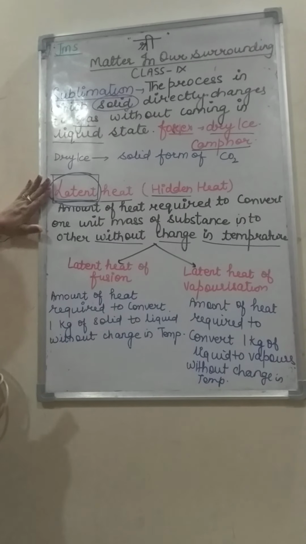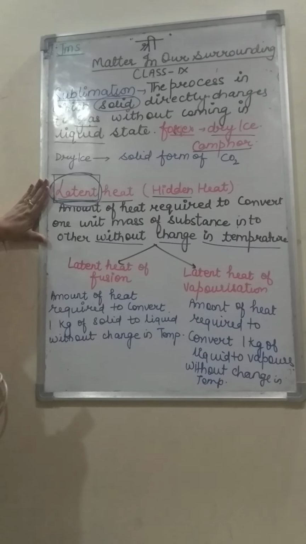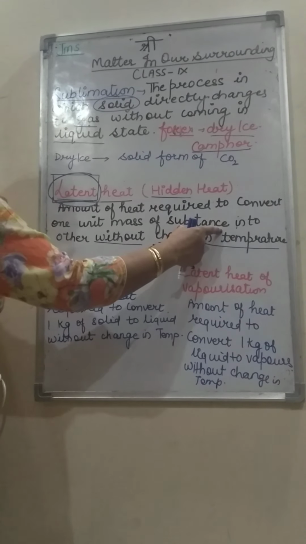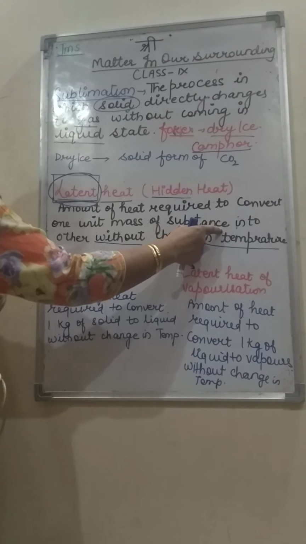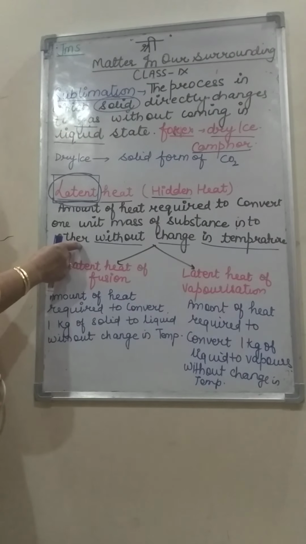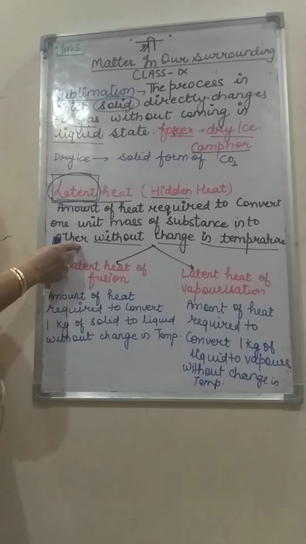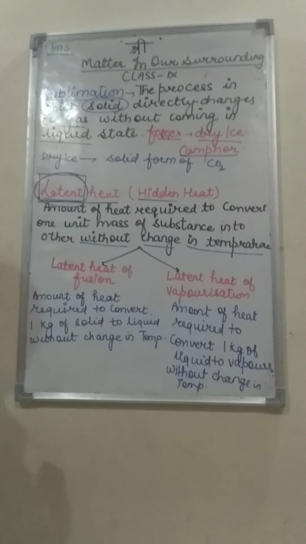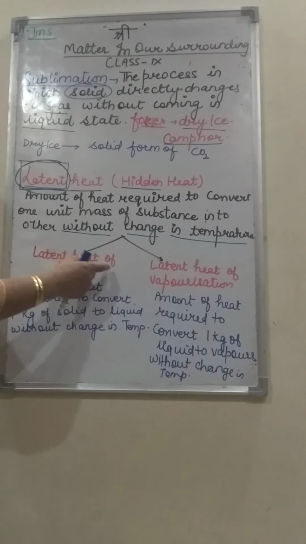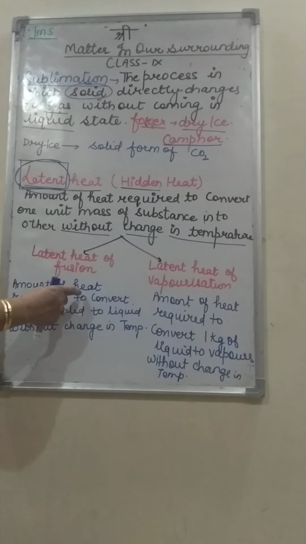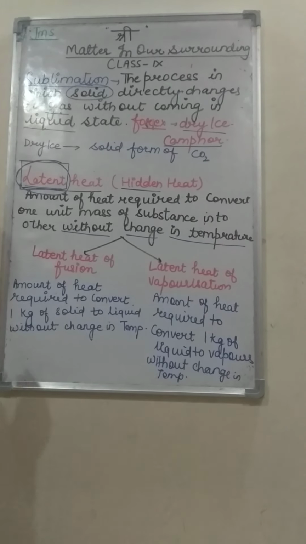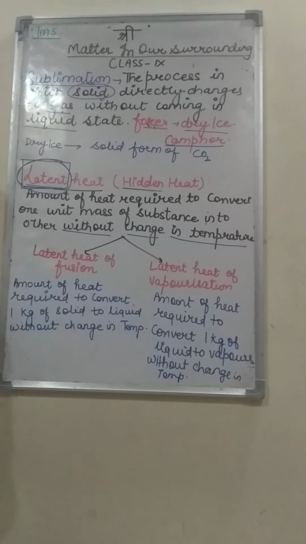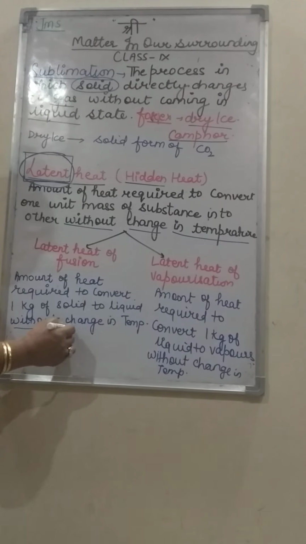Now for example, you learned this definition. In this definition you simply put solid in place of substance and liquid in place of other. So it becomes the definition of fusion. Very simple to learn. So what is latent heat of fusion? Latent heat of fusion is amount of heat required to convert 1 kg of solid into liquid without change in temperature.